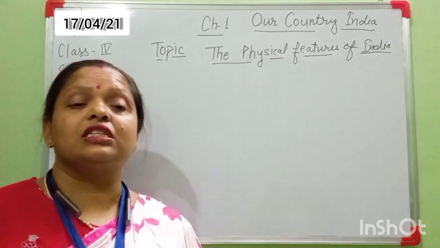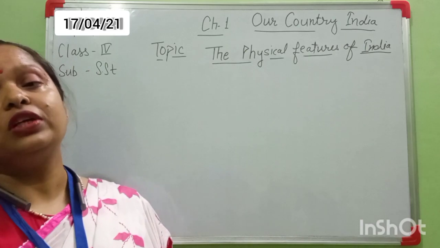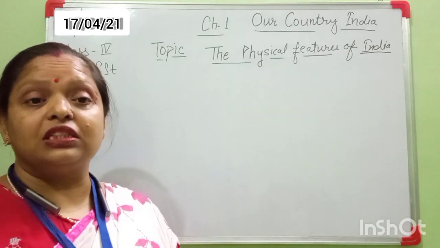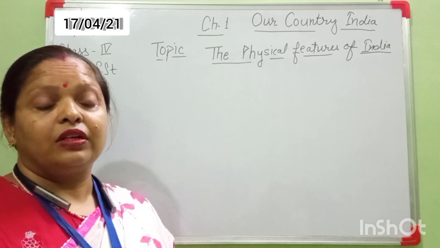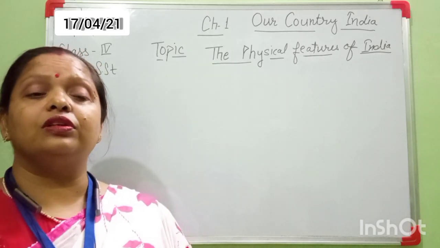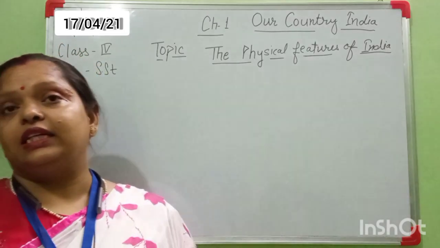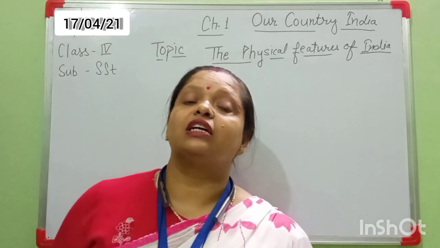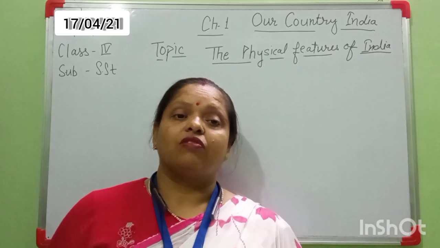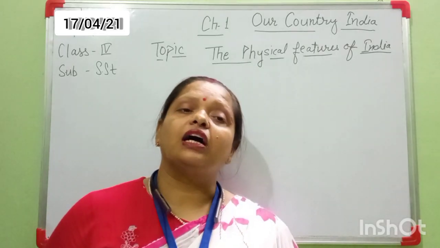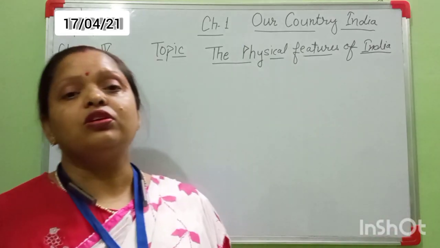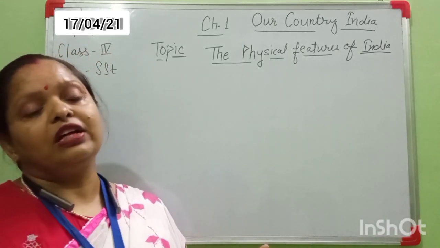I also told you about neighboring countries, like Afghanistan, Pakistan, Nepal, Bhutan. If any students have not seen my previous video, you can watch it.